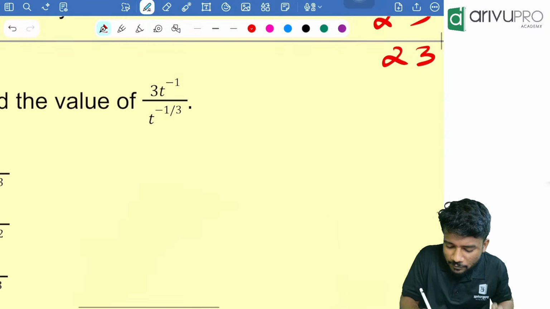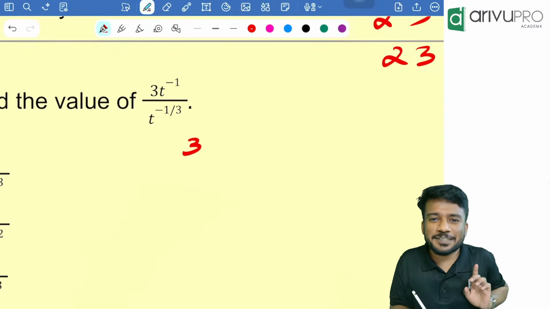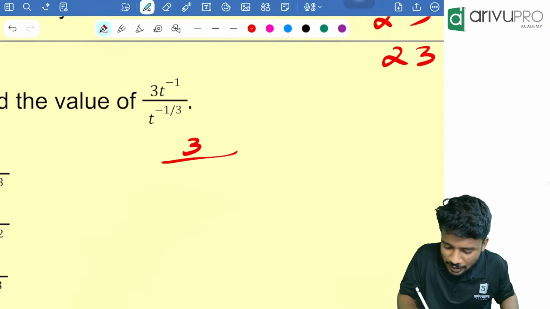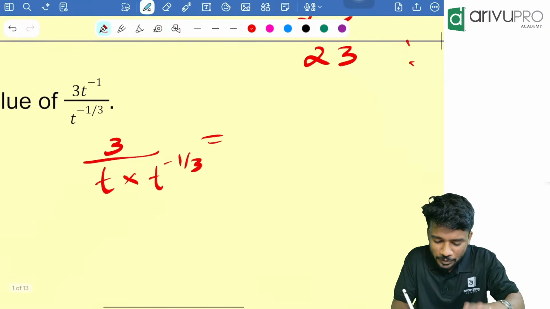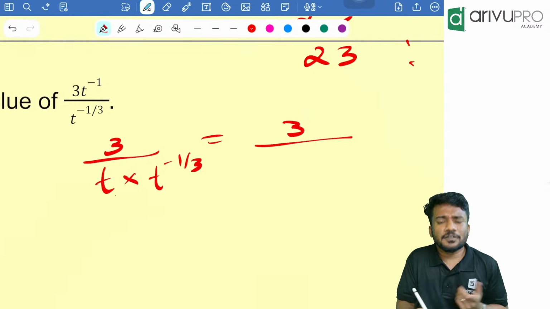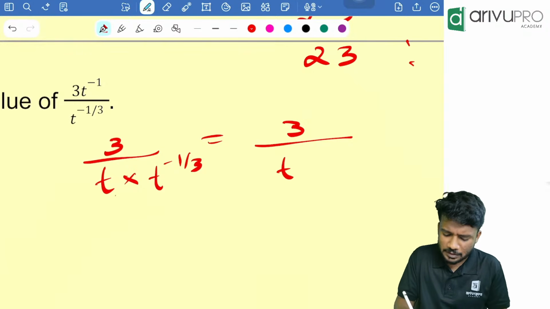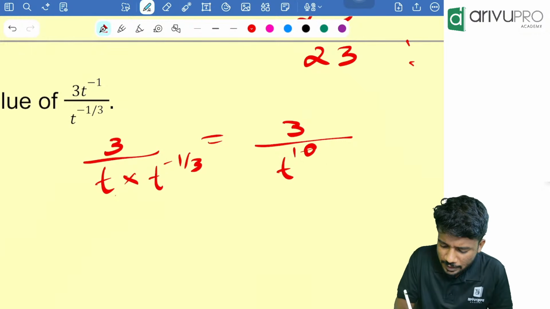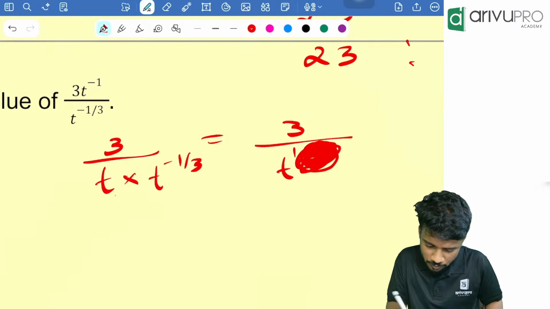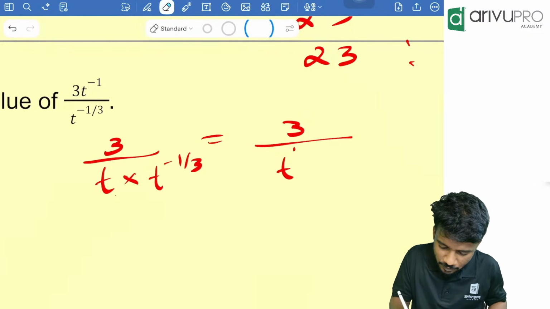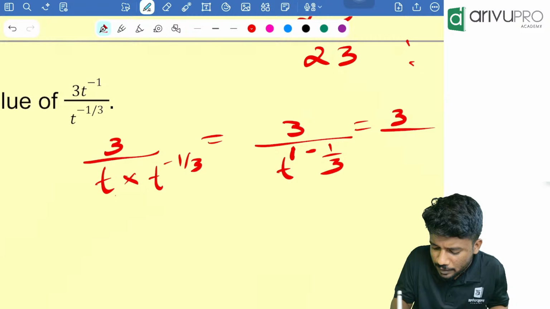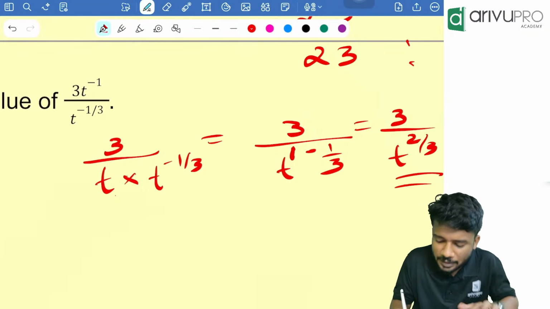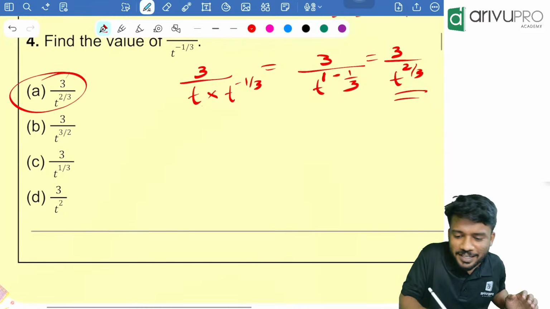That means what will I do? 3 into t raised to minus 1 is what? That is nothing but 1 by t. So I will write t in the denominator into t raised to minus 1 by 3, which is equal to 3 divided by... product of two terms, right? Then the same term, that is t raised to 1 plus, instead of plus, you will put minus because it is minus 1 by 3. So 1 minus 1 by 3, which is equal to what? 3 divided by t raised to 2 by 3. Which option is the answer? Looking at the options, A is the answer.